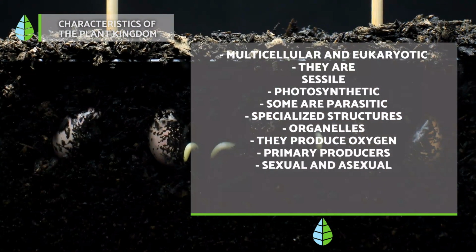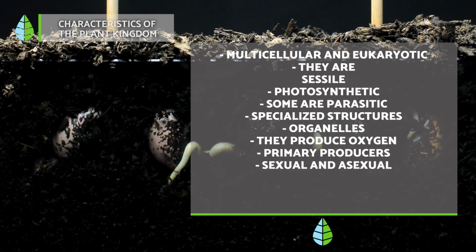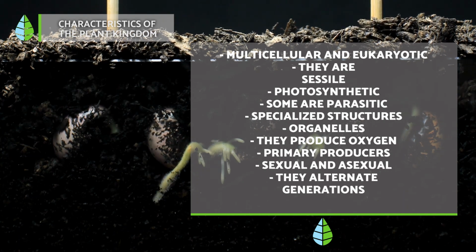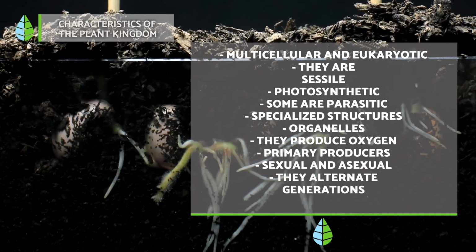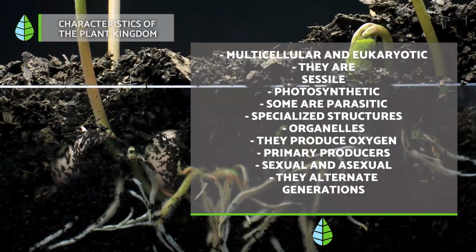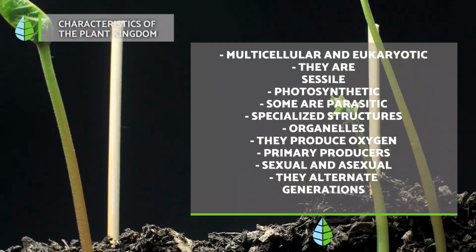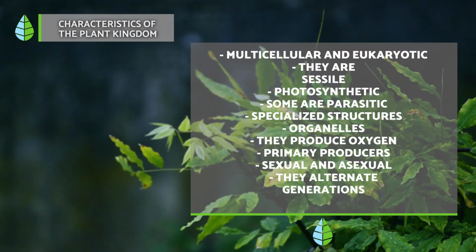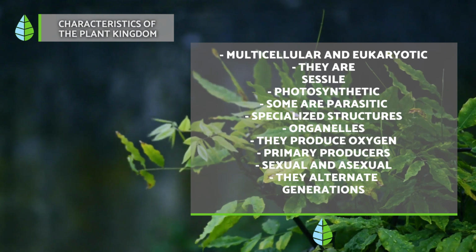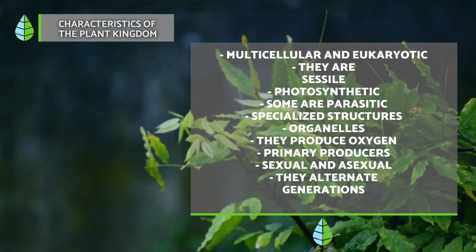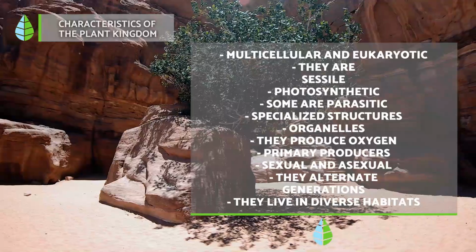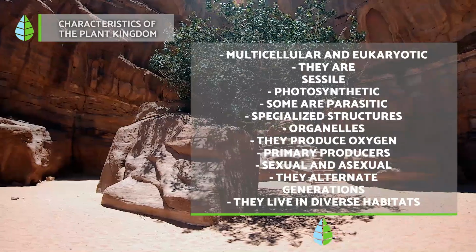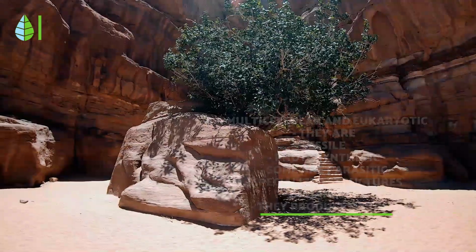They reproduce sexually and asexually. They alternate generations. Plants have an interesting life cycle with 2 main stages. One stage has single copies of genes, and it's called haploid. Another stage has double copies of genes, which is called diploid. They live in diverse habitats. Plants exhibit remarkable adaptability, thriving in a wide range of habitats from arid deserts to polar regions.